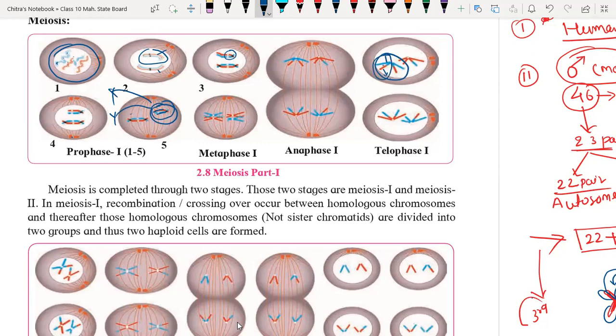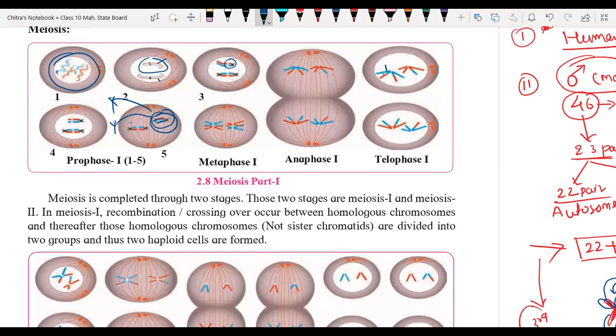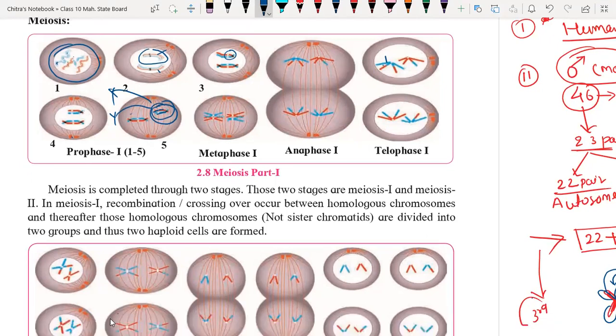So before going to reproduce the next generation, this crossing over takes place within the cell, and crossing over completes in 5 stages. I think we have already gone through them, so let me explain again in short.